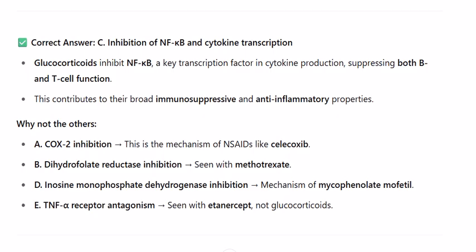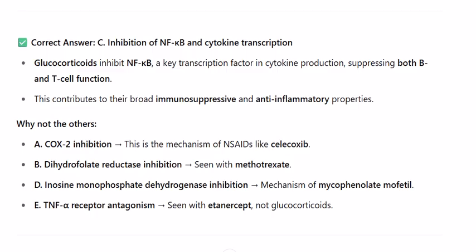Why not the others? A. COX-2 inhibition. This is the mechanism of NSAIDs like celecoxib. B. Dihydrofolate reductase inhibition, seen with methotrexate. D. Inosine monophosphate dehydrogenase inhibition, mechanism of mycophenolate mofetil. E. TNF-R receptor antagonism, seen with etanercept, not glucocorticoids.